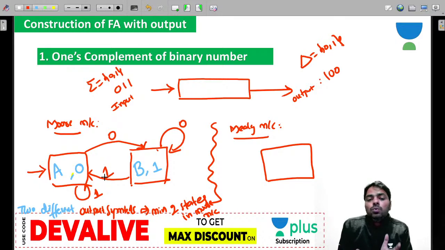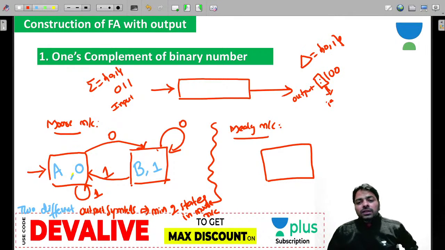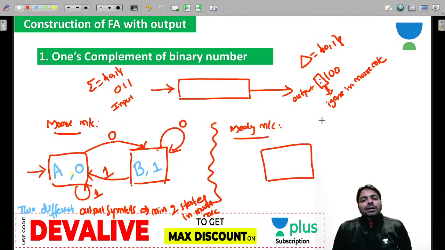And this is going to do 1's complement of a binary number. But one extra output will be produced, either 0 or 1, decided based on your choice. Ignore the first output in a Moore machine. In a Mealy machine, the output is just 1, 0, 0. And look at now.